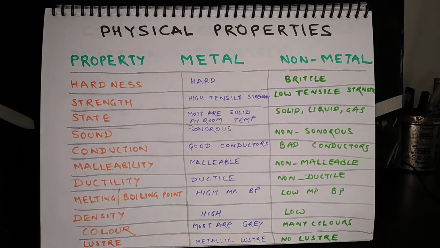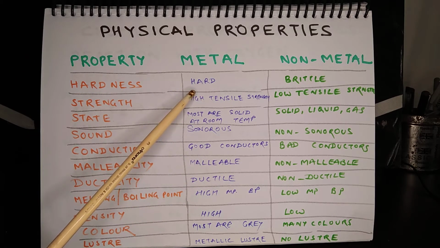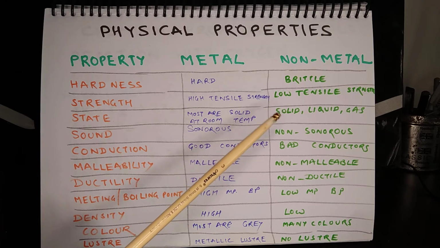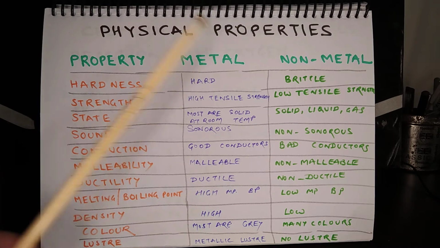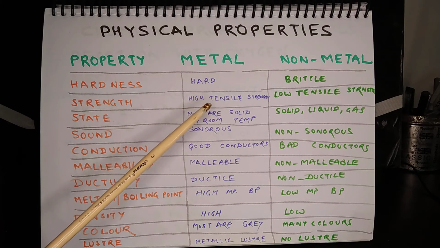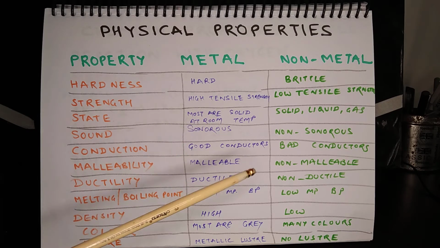Let us start with the physical properties of metals and non-metals. This column shows various properties. This column shows the properties of metals and this column shows non-metals. As far as hardness is concerned, metals are hard while non-metals are brittle. This means when you hit a non-metal, it can easily crumble into small pieces, which does not happen with metal. Metals have very high tensile strength, and because of this, metals can be used in making huge load bearing structures. But non-metals do not have high tensile strength.